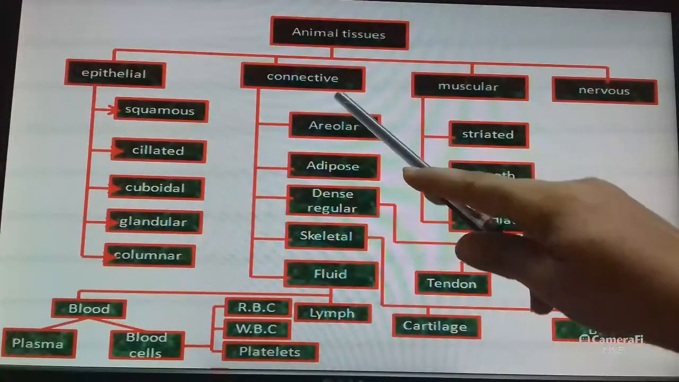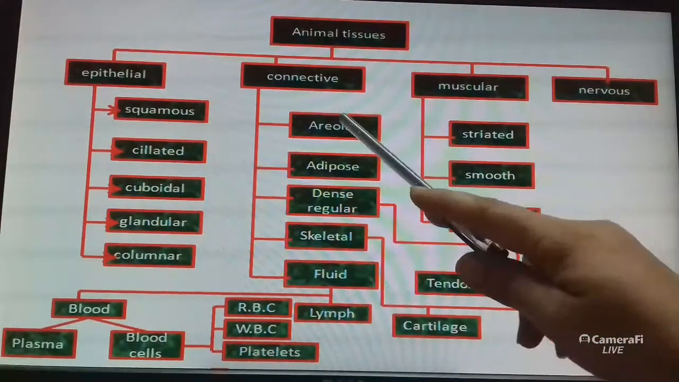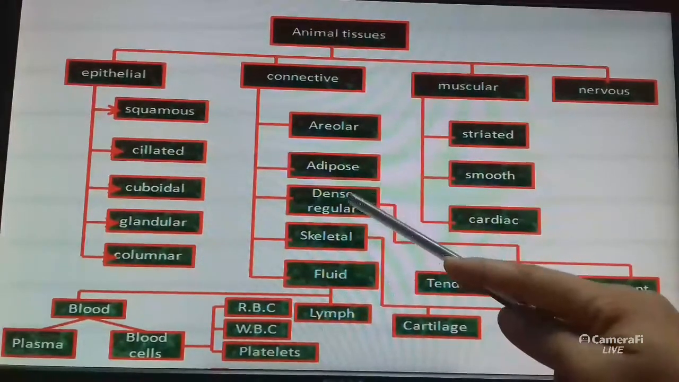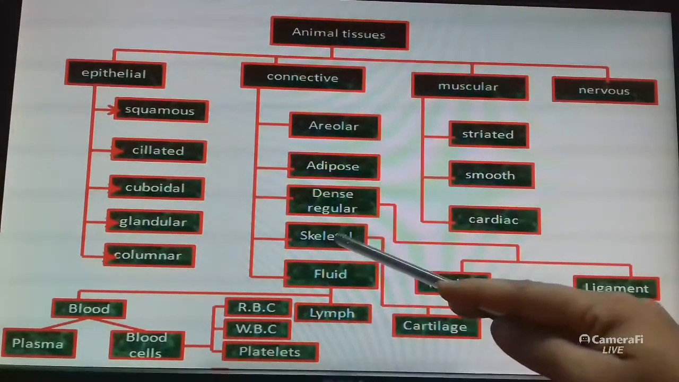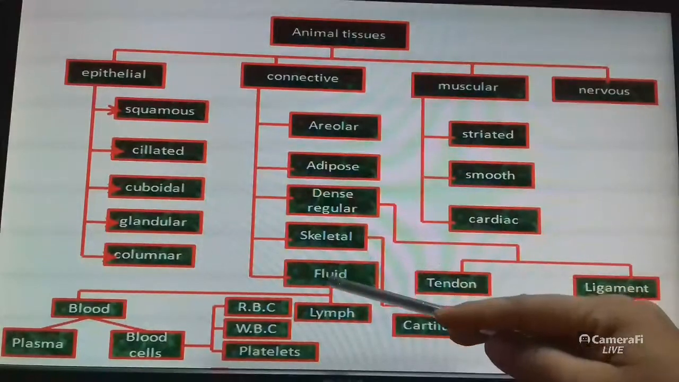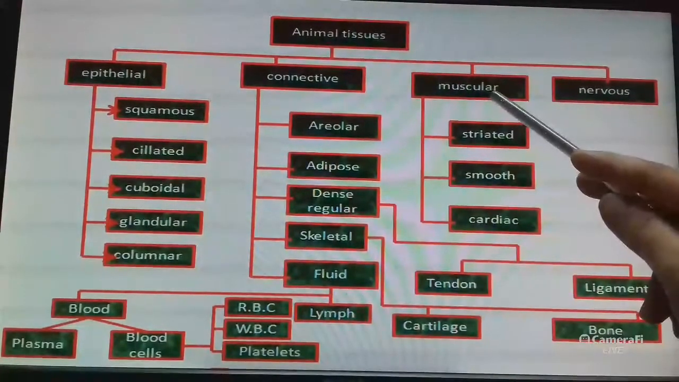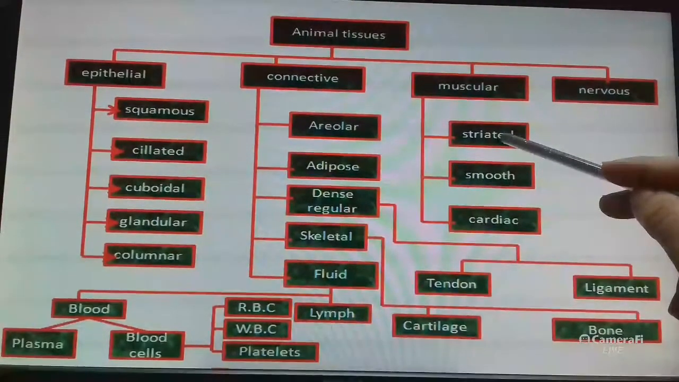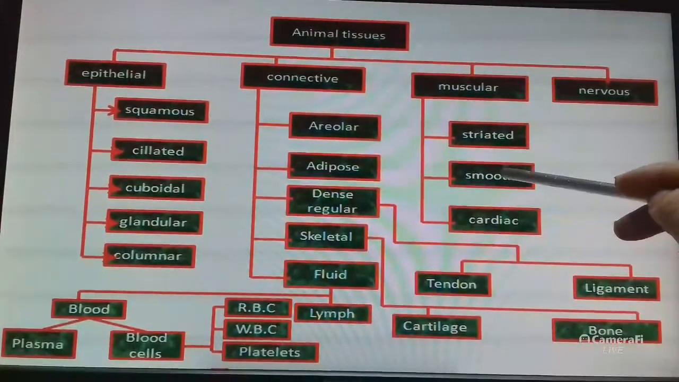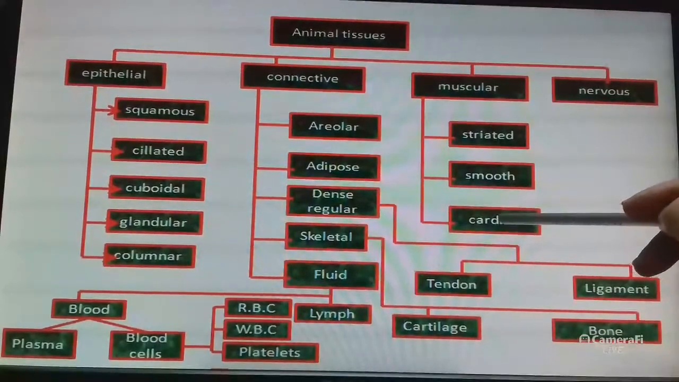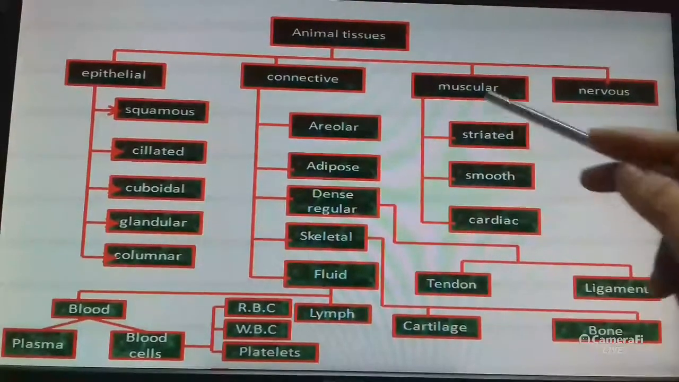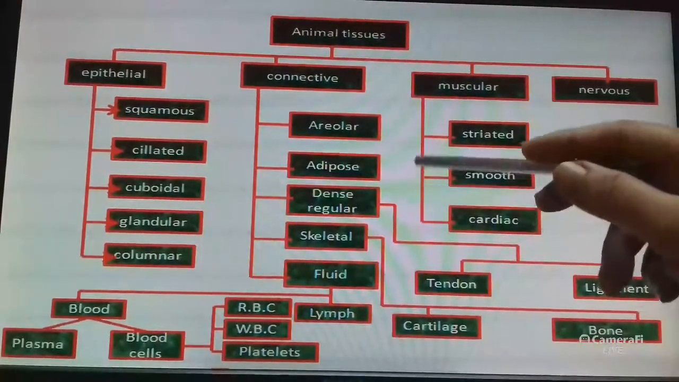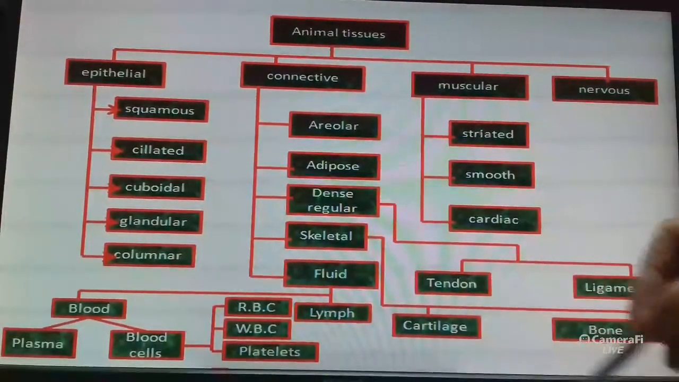Connective tissue is again classified into various groups: areolar tissue, adipose tissue, dense regular connective tissue, skeletal connective tissue, fluid connective tissue. And muscular tissue is classified into three groups: striated muscular tissue, smooth muscular tissue, cardiac muscular tissue. These are the different types of animal tissue. This is the flowchart of animal tissue.